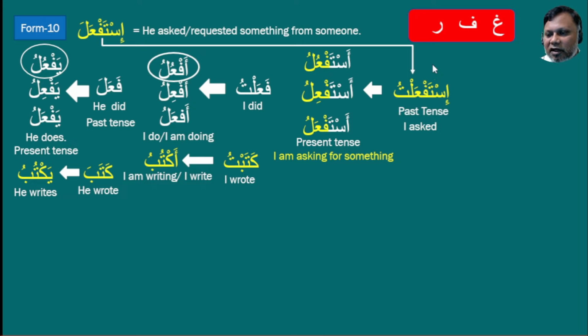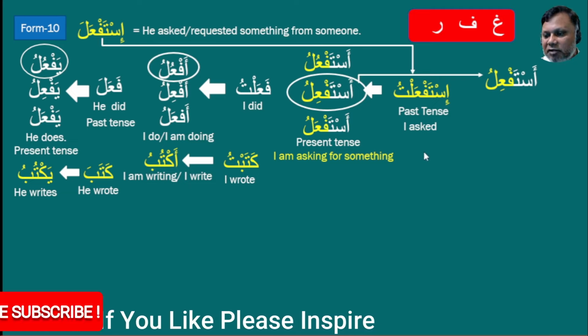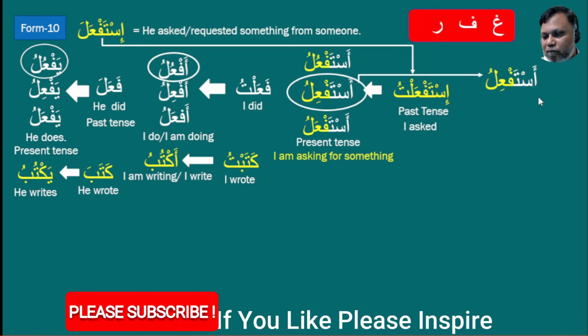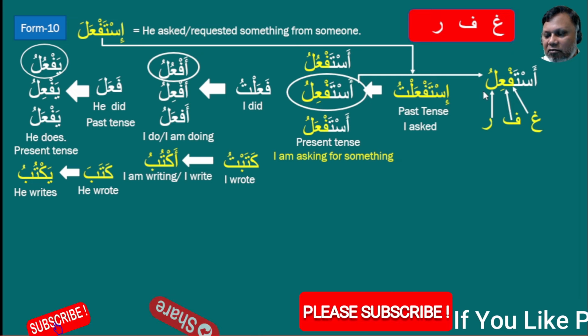According to the grammarians, for Ghayn, Fa, Ra, under this pattern form-10, and this past tense verb istaf'altu, we have to choose the middle one, astaf'ilu. Now separate this one from here because we have to work on this astaf'ilu. This is the present tense for I. I am requesting something. Now replace ghafara instead of fa, ain and lam.